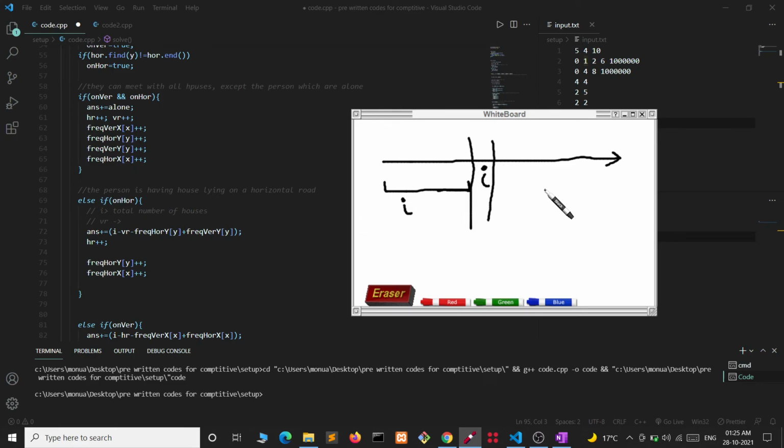I don't need to check with the houses after it, because if I check with this house, then when I get to this index j, I will again check with this house. It will count the same pair twice. So to avoid double counting, I am only checking on the left side of the ith house, like what I can pair it with.